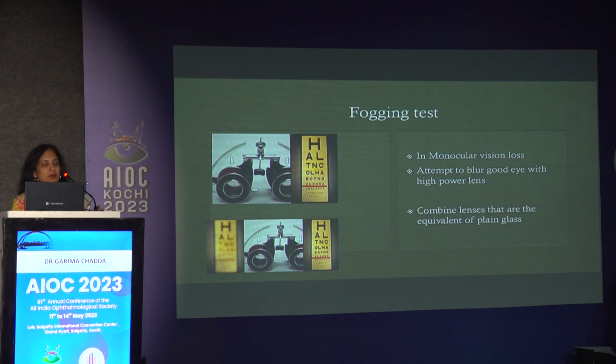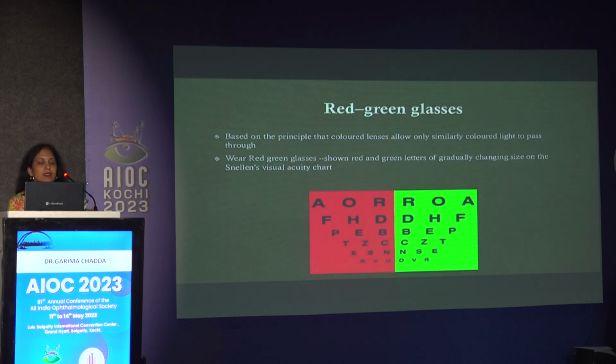Just make sure the patient's both eyes are open and he doesn't understand that you are trying to actually assess the bad eye. It can also be done using a combination of plus minus lenses, which is equivalent to plain glass. Based on the principle that the colored lens allows only similar colored light to pass through it, if a patient is made to use red-green glasses and shown this acuity chart, and if he is able to read the entire chart in red and green, that means he has good vision in both the eyes.